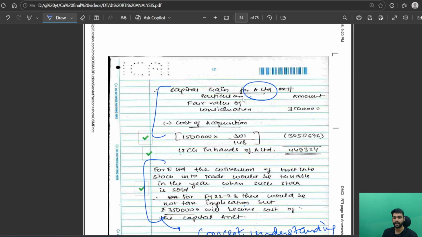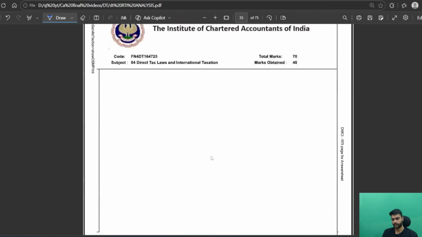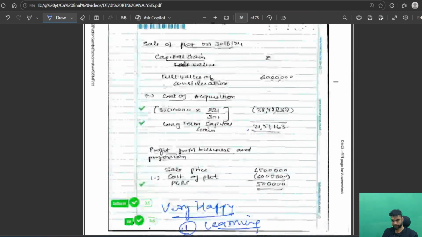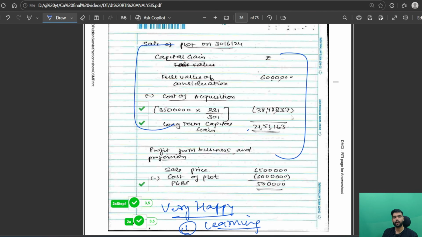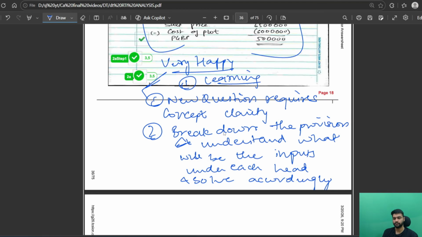As you can see, capital gains for E Limited, I have calculated it. And now coming to the second part of that provision, that for E Limited, the cost of the asset will become the selling price that A sold at. And the capital gains on the sale of stock in trade, when the capital asset becomes taxable, and then the PGPP. As you can see, I got 3.5 marks. It's equal to 4 marks. So very happy and very simple.